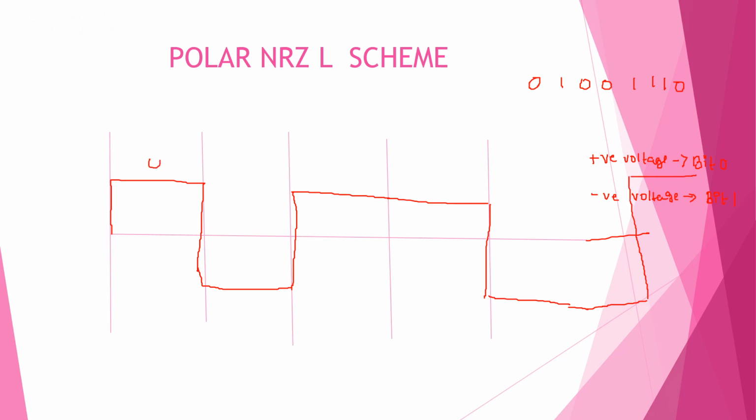So this is 0, 1, 0, 0, 1, 1, 1 and 0. This is how we can represent the polar NRZ-L, that is level scheme.